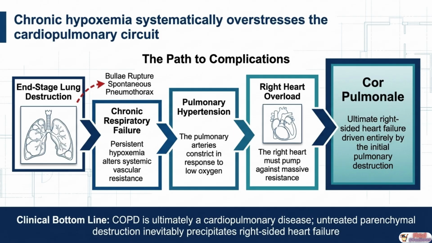The right ventricle, which must pump blood through those constricted pulmonary arteries, now faces massively elevated resistance. It hypertrophies under the strain, dilates, and eventually fails, a condition called cor pulmonale, right-sided heart failure driven entirely by the initial pulmonary disease. The clinical bottom line: COPD is ultimately a cardiopulmonary disease. Untreated parenchymal destruction inevitably leads to right heart failure.